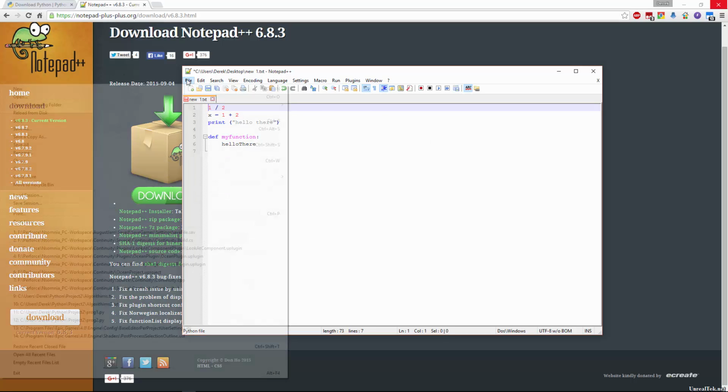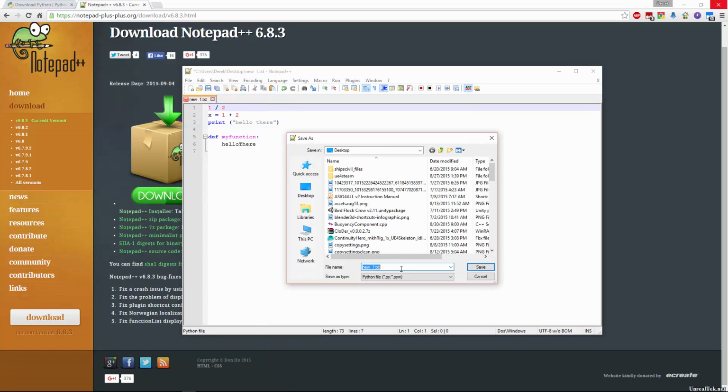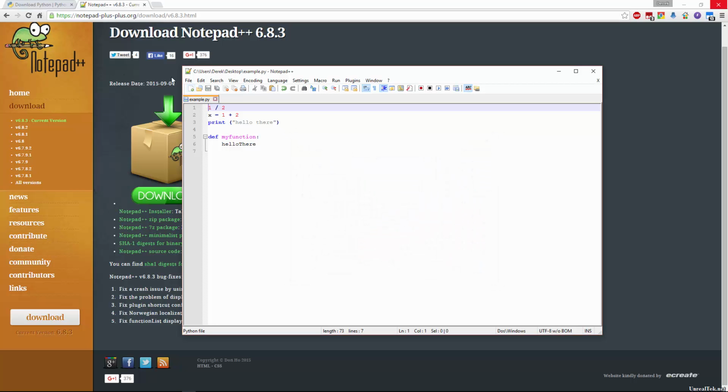And if you were to save a file, so I'm just going to save this as example.py. You'll see it already knows it's Python because we set the language to Python. So I'm going to save it as example.py, save. I'm going to close it. Now when I open that, example.py, it already knows we're in the Python language. You can see it's all highlighted already for us. So that's how I'm going to recommend you write code.